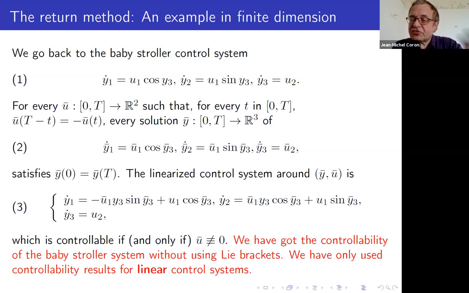When we do the linearization around zero, we got that y2 dot is equal to 0, but now there is a new term. And in fact, you can prove that if u bar is not identically equal to 0, then the linearized control system is indeed controllable. And then you can get the local controllability of the baby stroller without using Lie brackets.